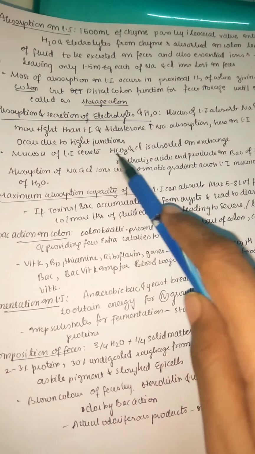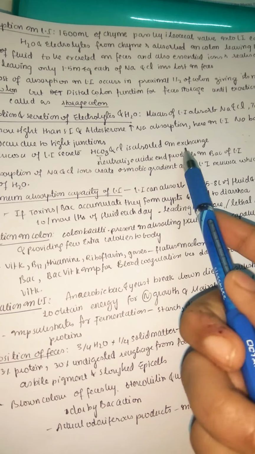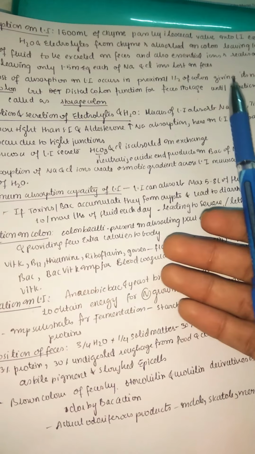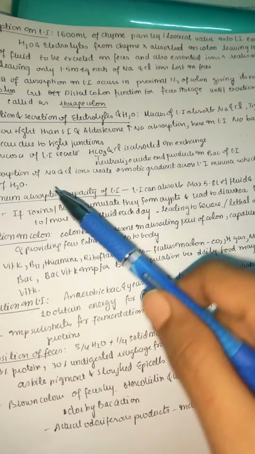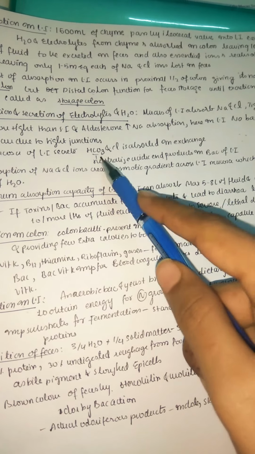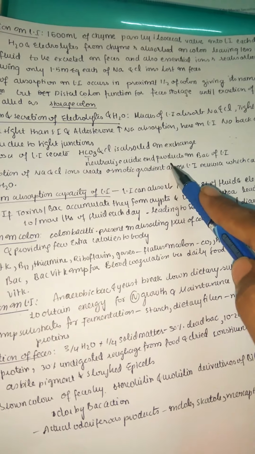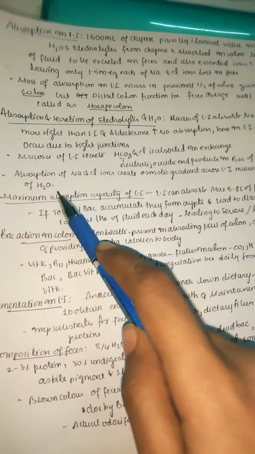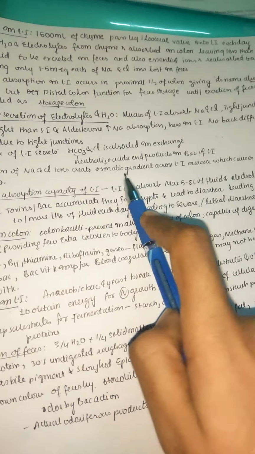The mucosa of the large intestine secretes bicarbonate, and chloride is absorbed in exchange. Of course, we know that if bicarbonate is secreted out, chloride comes in, this exchange pump, right? Bicarbonate chloride exchange. The released bicarbonate then neutralizes the acidic end products of the bacteria in the large intestine. Absorption of sodium and chloride ions creates osmotic gradients across the large intestine mucosa, which also cause the absorption of water. We always know that where sodium goes, the water follows. As sodium is absorbed into the cell, the water also gets absorbed. This way we preserve sodium and chloride ions, different ions, and also the water, so that not a lot of water is lost in fecal matter.